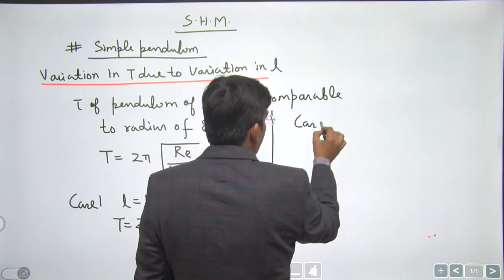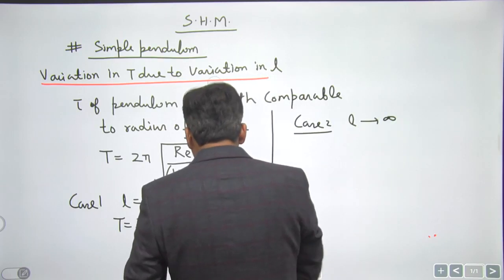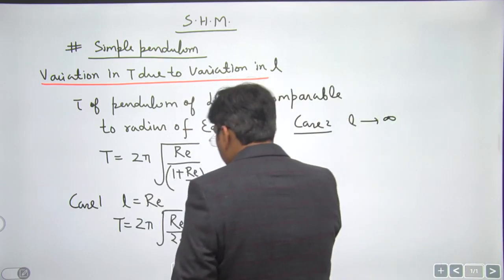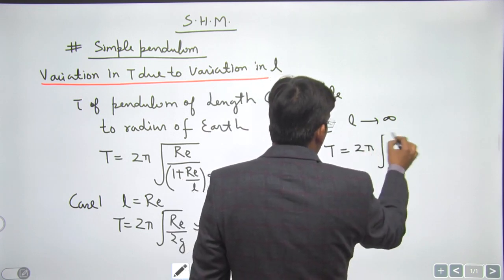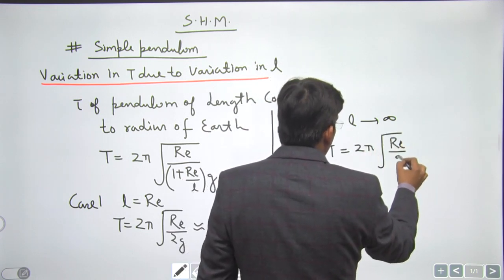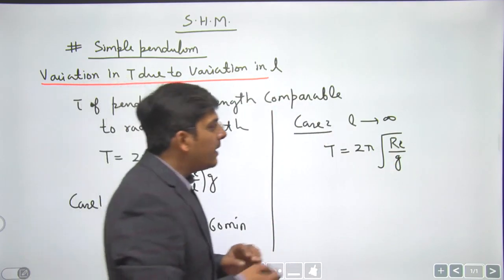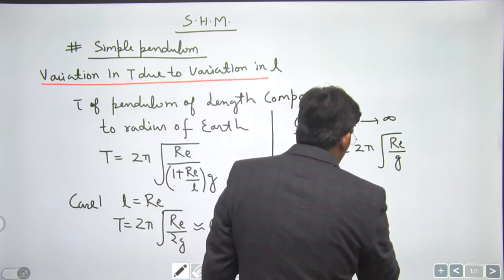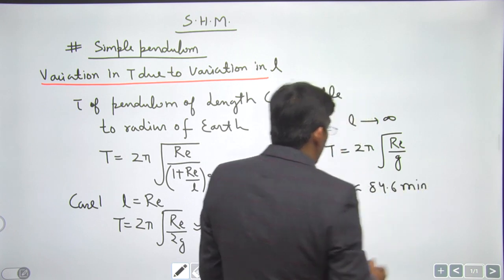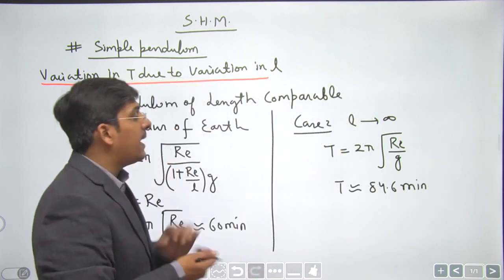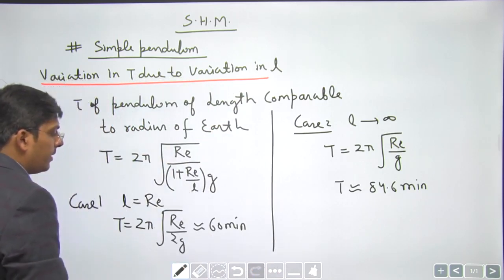Suppose you are given a pendulum of infinite length. In that case, the time period comes out to be 2 pi under root Re by g. You replace the value of radius of earth and the value of acceleration due to gravity, and you will get some time period in seconds. When you convert that into minutes, you are going to get 84.6 minutes. We'll come across this 84.6 minutes many times during physics, okay? Can you note down, dear students?